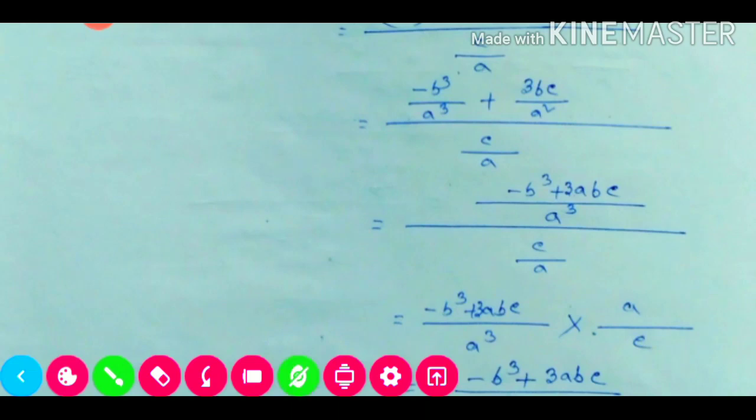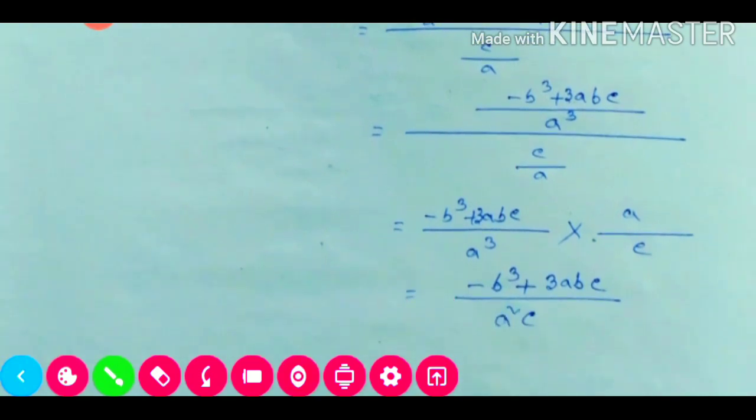Now the first numerator remains same to same, into this denominator, which will be the reciprocal, meaning a will be the numerator and c will be the denominator. Nothing else is possible to cancel, so we'll multiply. Only one common factor can be cancelled: here it is a cube, it is a. If we cancel this, here will be a square. So a square into c down as the denominator, and the numerator will be minus b cube plus thrice abc. So we are converting this in terms of the coefficients a, b, c.